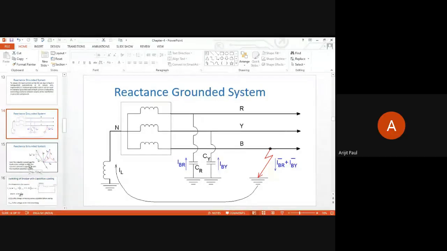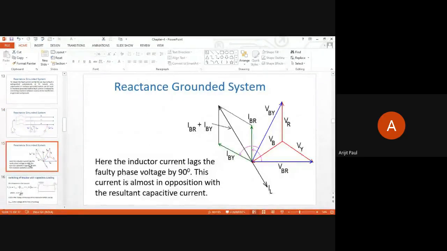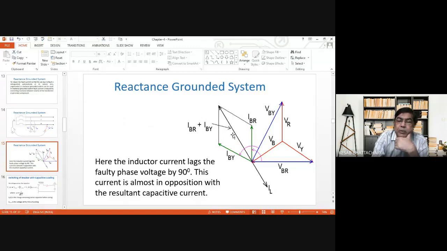VBN. Yes. And you see, this is the resultant of our two capacitive fault currents as before. And this is the inductive current which will flow in opposite direction to that of the fault current.